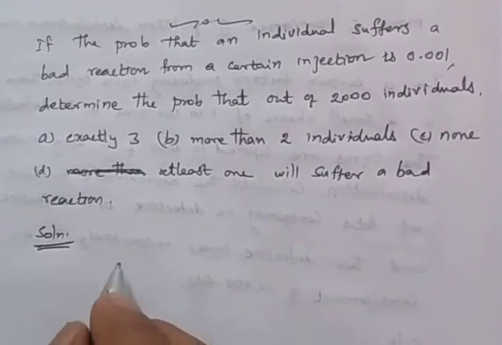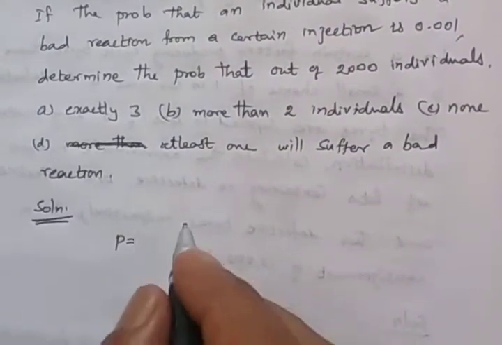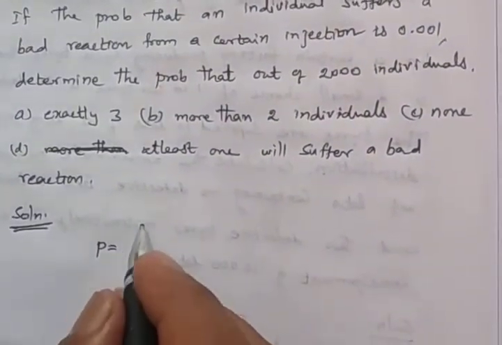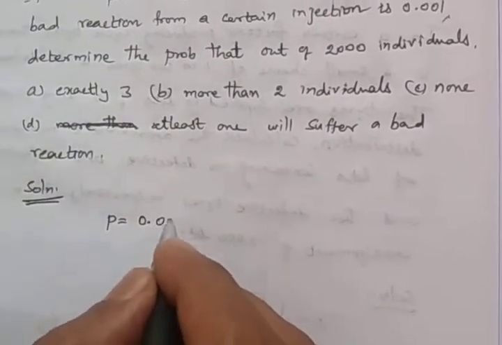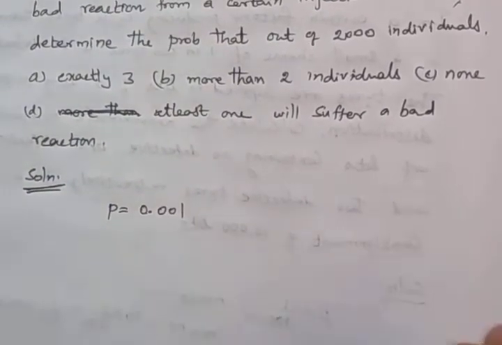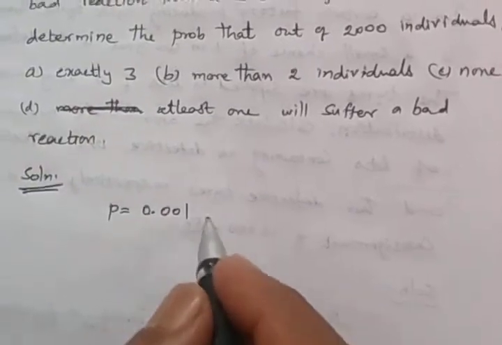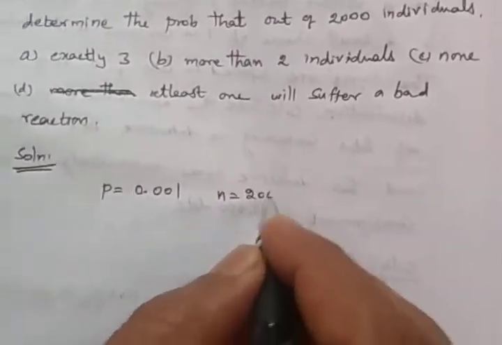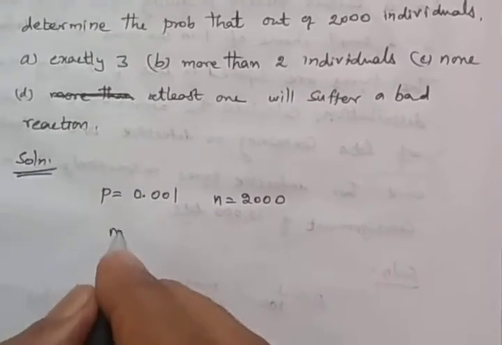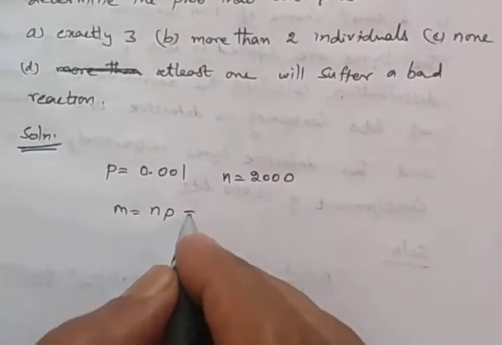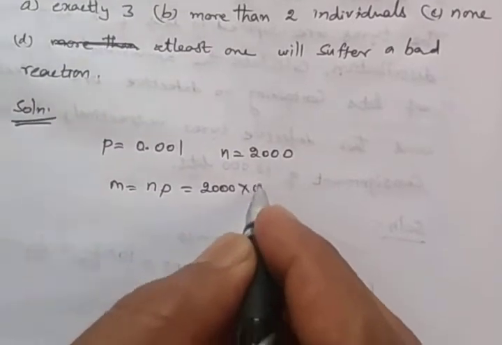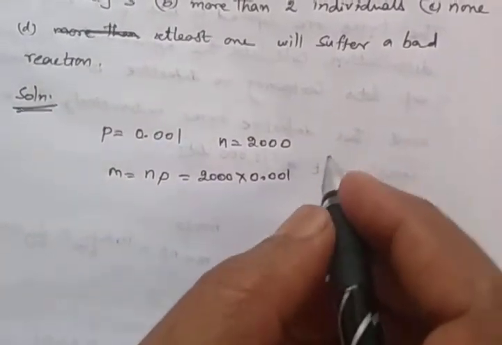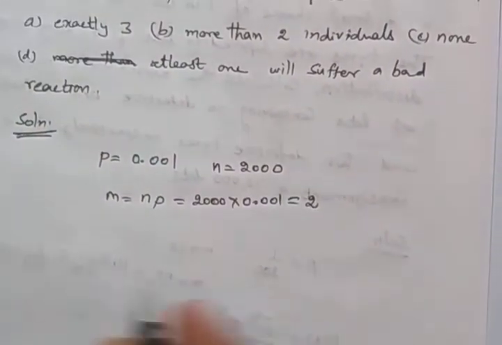So here P is 0.001, an individual suffering a bad reaction, and N is 2000. So mean is nothing but N into P. N is 2000 into 0.001, we get 2.